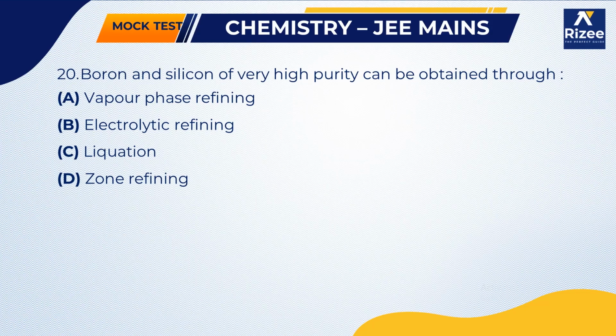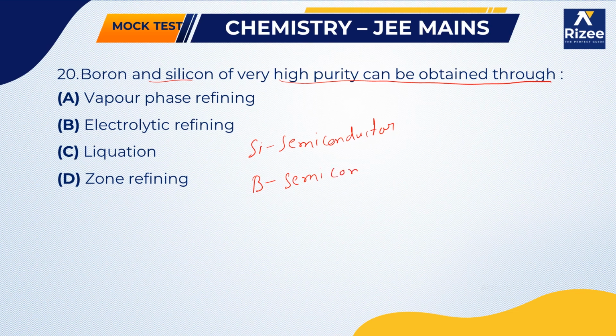Next, boron and silicon of very high purity can be obtained through which method? Remember that silicon is a semiconductor and boron can also be used as a semiconductor. So the ultra pure semiconductors, or very high purity semiconductors, will always be obtained from zone refining. This is a conceptual question. You have to read and go through it.